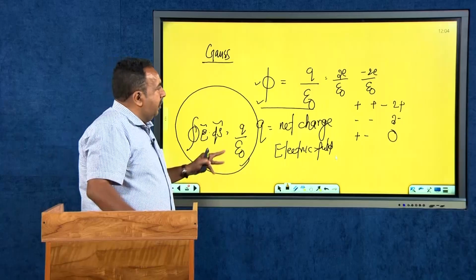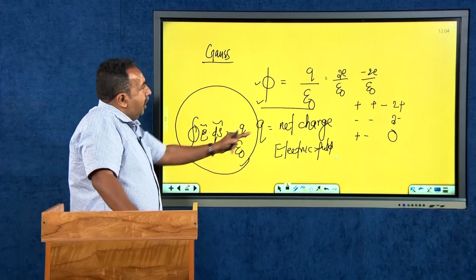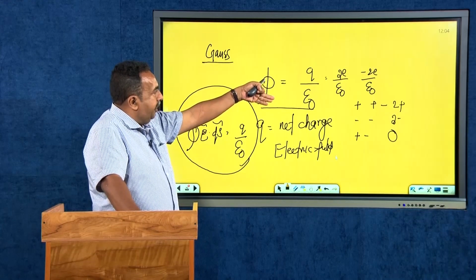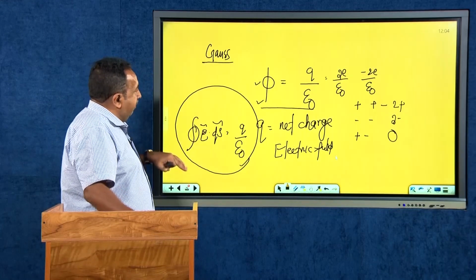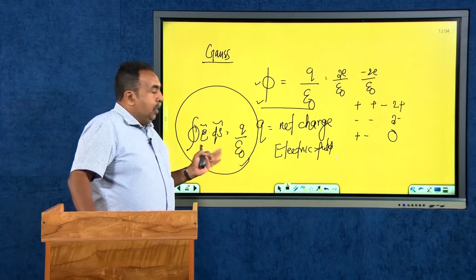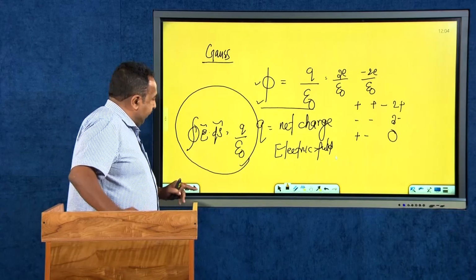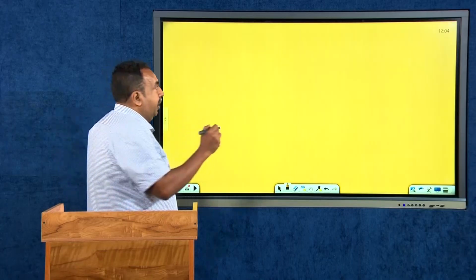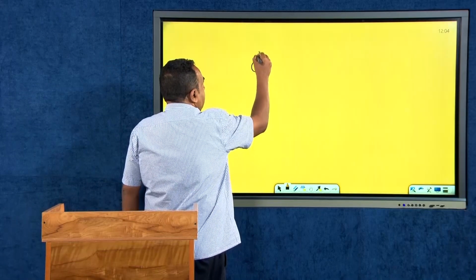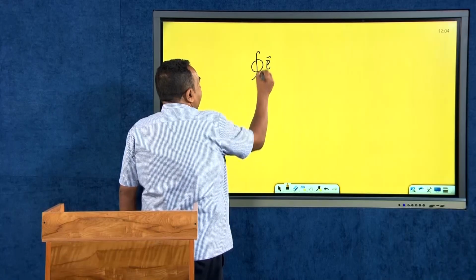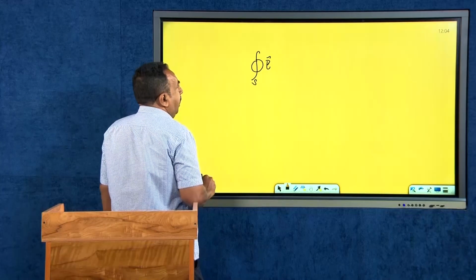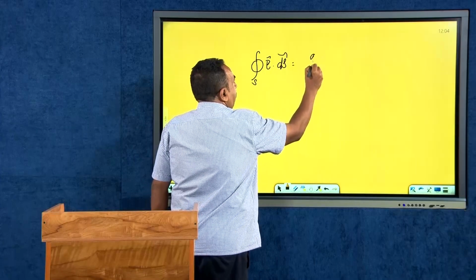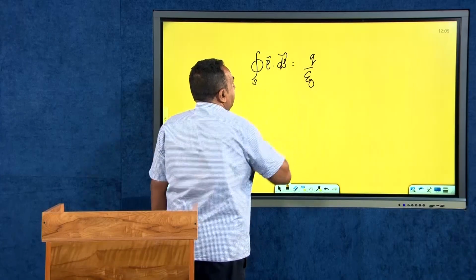Now, based on this definition of flux, which is defined as Q divided by epsilon 0, I can redefine my Gauss's law as the closed integral of E dot ds is equal to Q divided by epsilon 0.